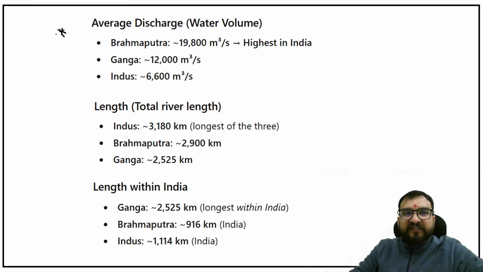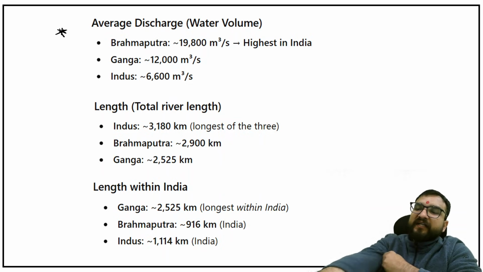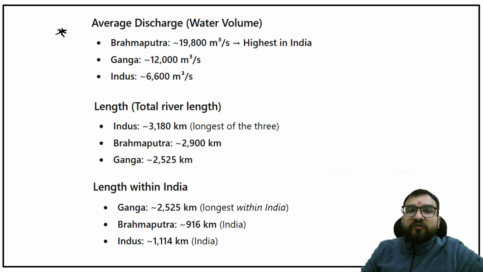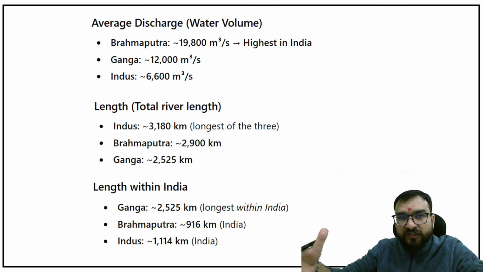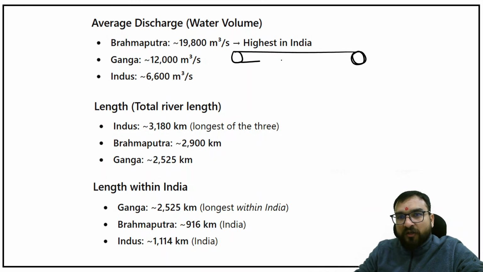Next question is, why do we say Brahmaputra is one of the largest rivers? Because of the flow. This much amount of flow it is having. Largest means the volume with which the water is coming. Right. For example, this is a pipe. This pipe can be long. Then I am saying lengthwise it is long as compared to this pipe.